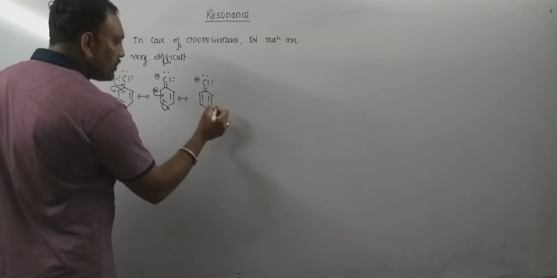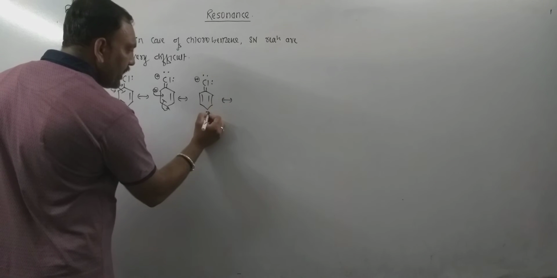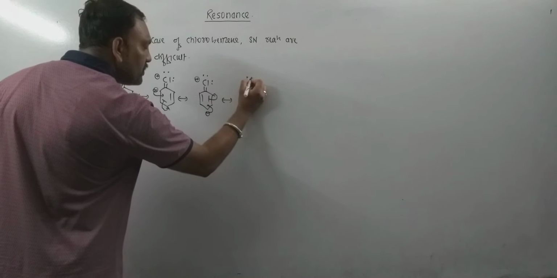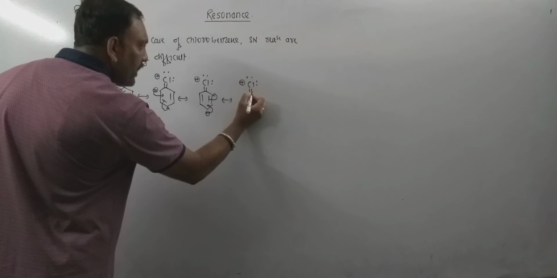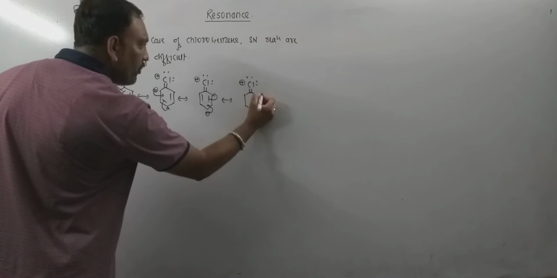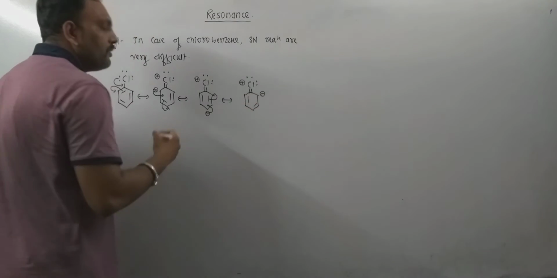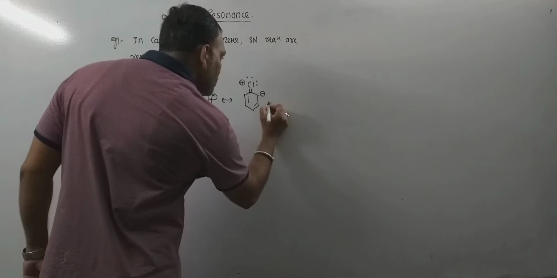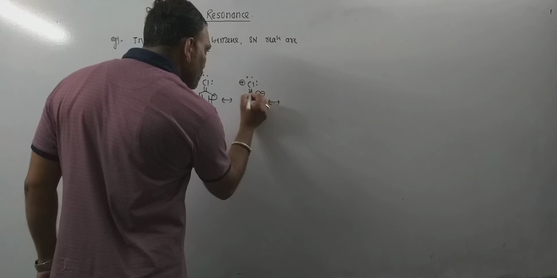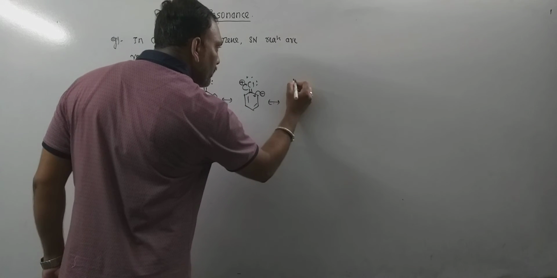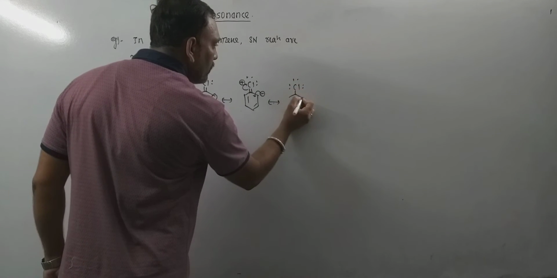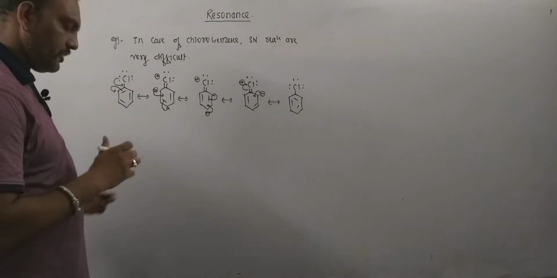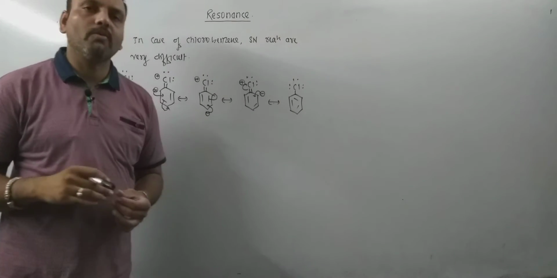In the next stage, one can give another structure like this. So the pair of electrons from chlorine revolves through the ring in this manner, and lastly we can write one more type of structure. So, these are the different structures which can be given for chlorobenzene.